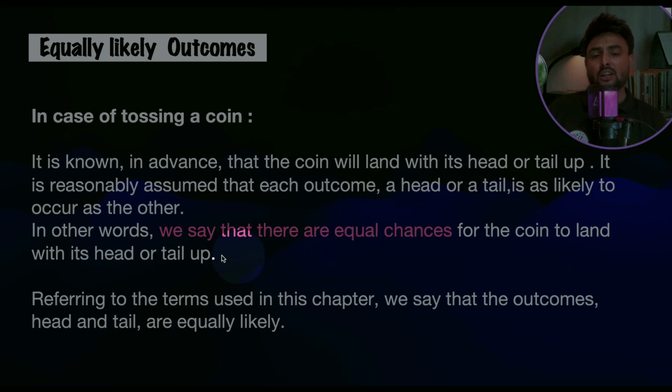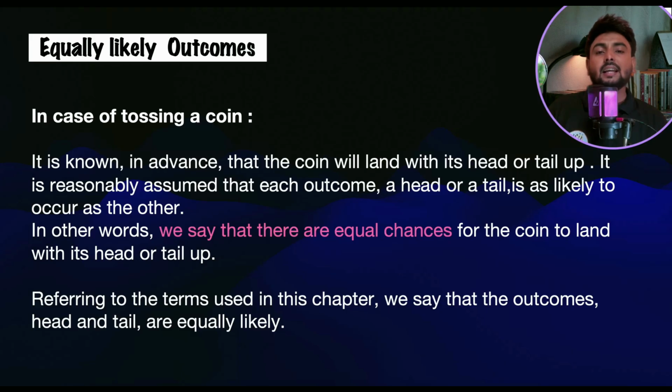I think it's all clear to you that when we throw a coin, the possibility of getting head and the possibility of getting tail both are one and the same. So that's why we say these are equally likely outcomes. Referring to the terms used in this chapter, we say that the outcomes head and tail are equally likely outcomes. Then one question I have for you: are all outcomes equally likely outcomes?